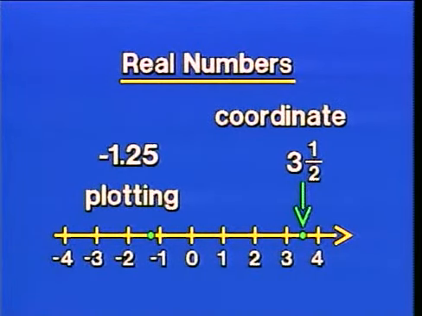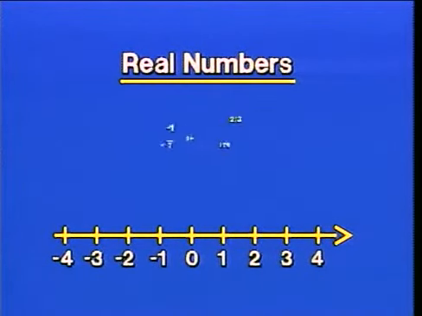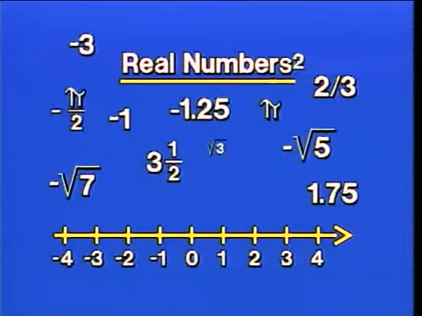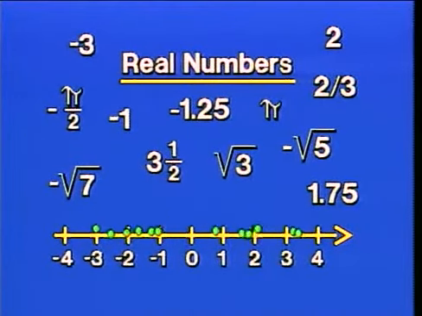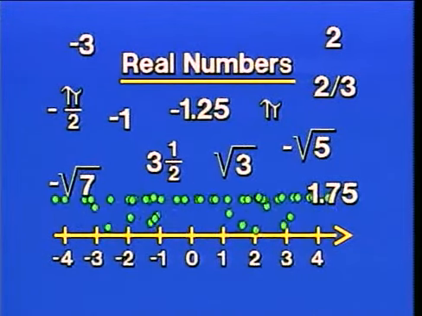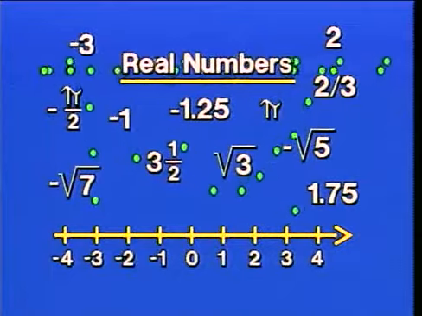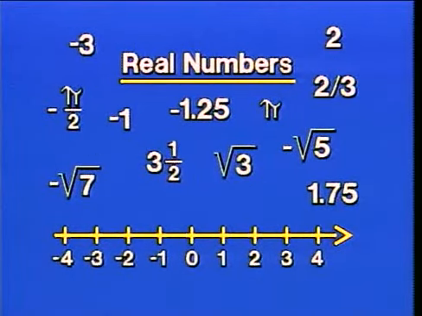And the plotting or graphing of points and naming coordinates of points on the number line brings up a rather interesting relationship. And that is that given any real number, we can locate a point on the real number line to describe that point. And on the other hand, every point on the real number line has some real number associated with it.